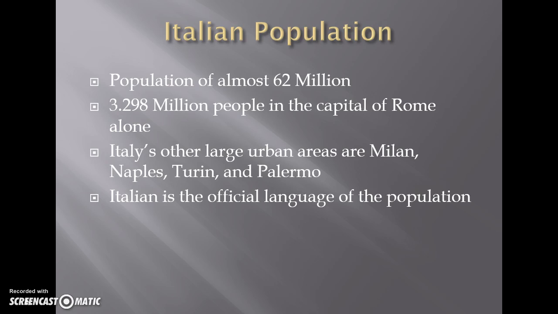Italy has a bustling population of 62 million people. Of those, almost 3.3 million people live in the capital of Rome. Italy's other large urban areas are Milan, Naples, Turin, and Palermo. And of course, Italian is the official language of the population.